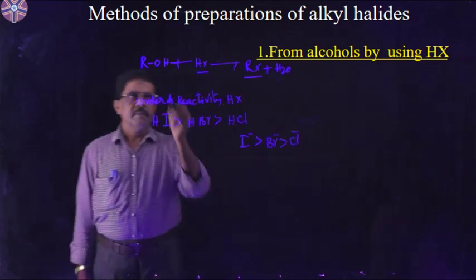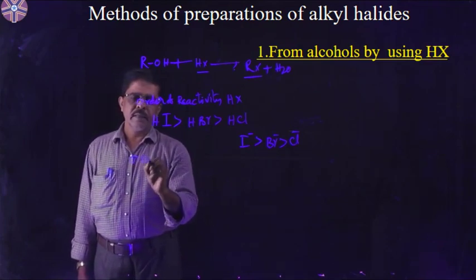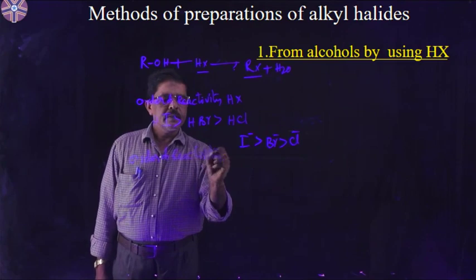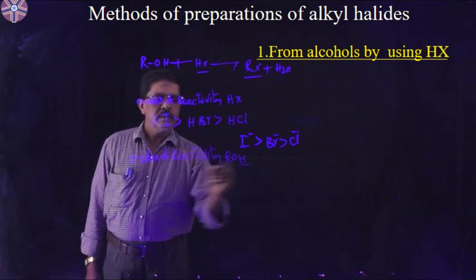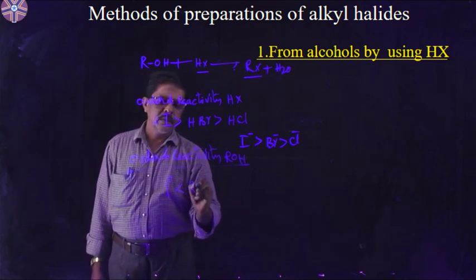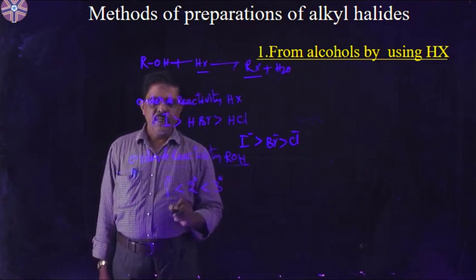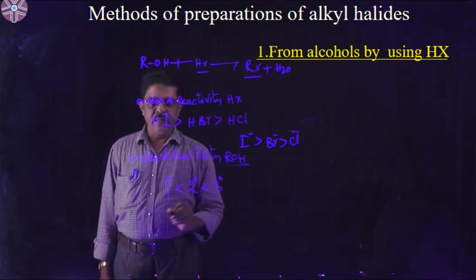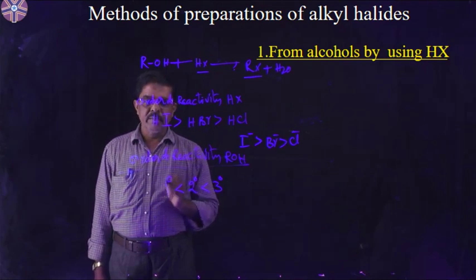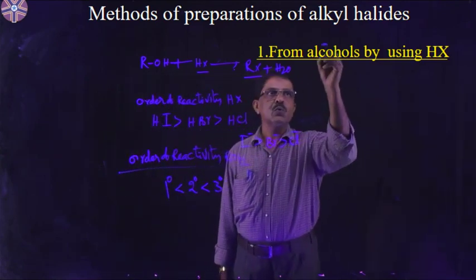Now the order of reactivity of alcohols: 1 degree alcohols are less reactive than 2 degree alcohols, which are less reactive than 3 degree alcohols. Why are 3 degree alcohols more reactive? Because they form stable carbocation.